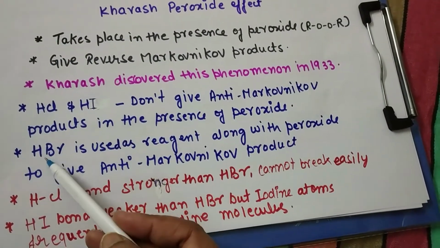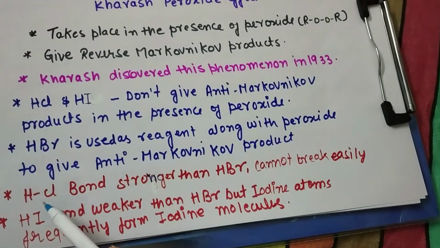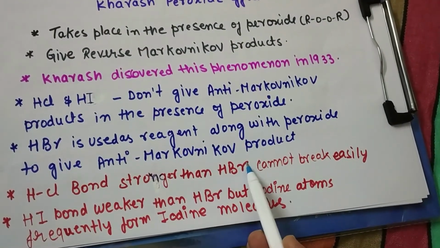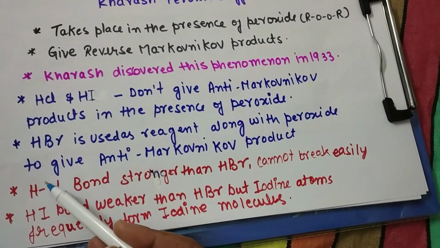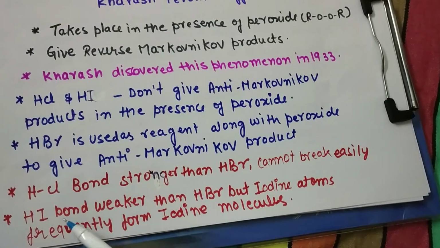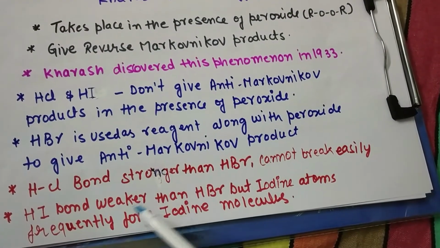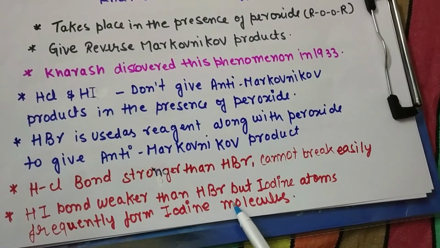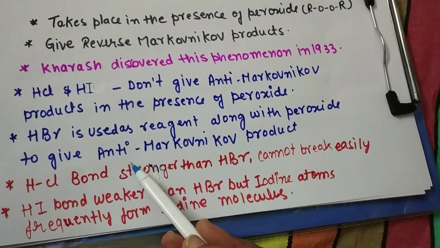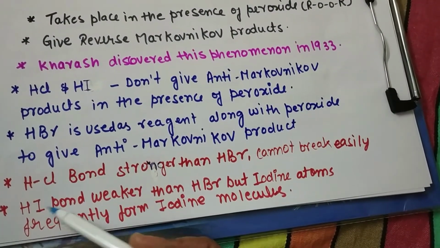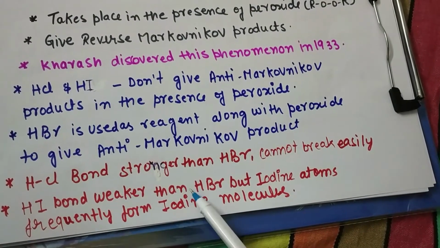The reason why HBr is preferred over HCl and HI: here the H-Cl bond is stronger than H-Br, so it cannot break easily. Because of that, the splitting of H plus will not be easy. The H-I bond is weaker than H-Br, but iodine atoms can frequently form the iodine molecule, meaning when HI splits into H plus and I minus, then this I will combine frequently with other iodine atoms and form the iodine molecule.